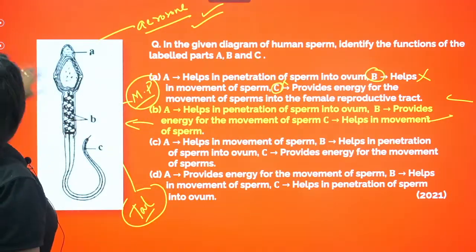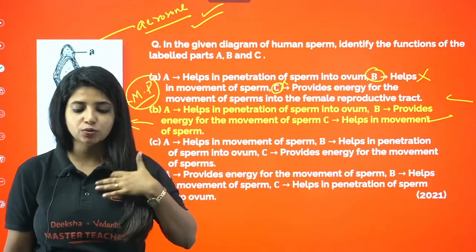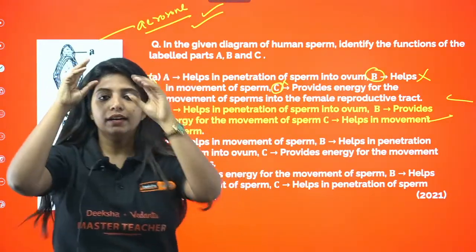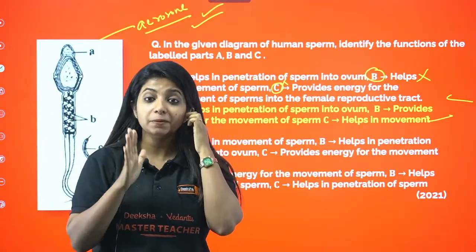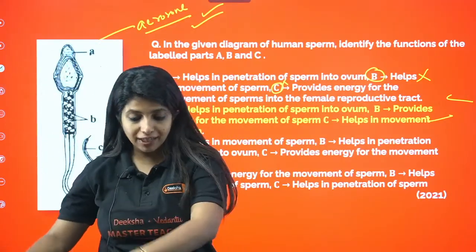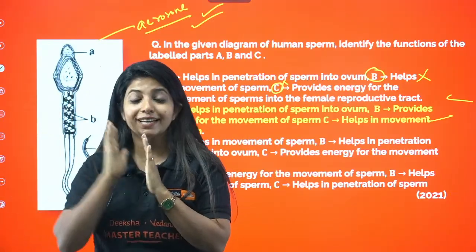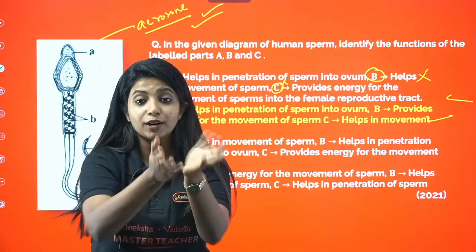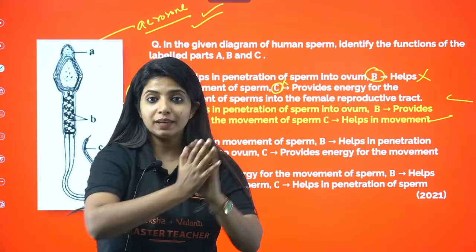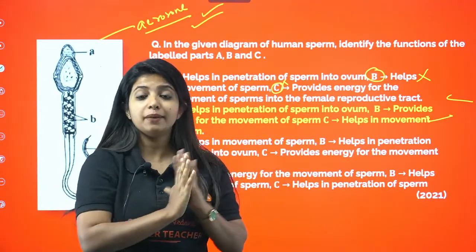Cool. Now we are going to get ahead with the next topic, that is oogenesis. And I had already told you one thing, that in the case of the male reproductive system, the sperms which are coming from the testes are going to be received by so many glands. Seminal vesicle will be there saying, hey, take fructose. Prostate gland will say, hey, take calcium and enzymes. Bulbourethral gland will say, hey, I will be helping in lubrication.